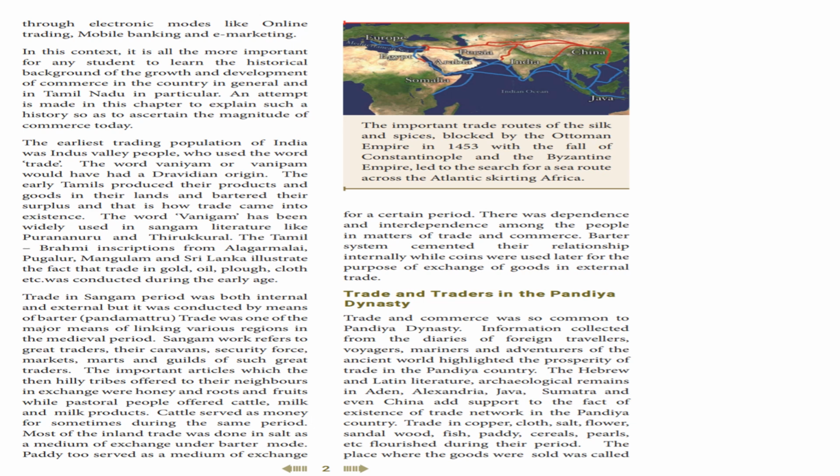Next, trade in copper, clothes, salt, flour, sandalwood, fish, paddy, cereals, pearls, etc. flourished during their period. Okay, so in the Pandya dynasty, what are the important goods they have traded? They have sent copper, clothes, salt, flour, sandalwood, fish, paddy, cereals, pearls, etc. Okay, the place where the goods were sold was called. So we have completed second page. Let's recall what we have seen in this page.